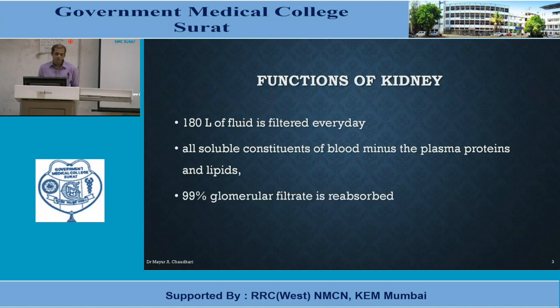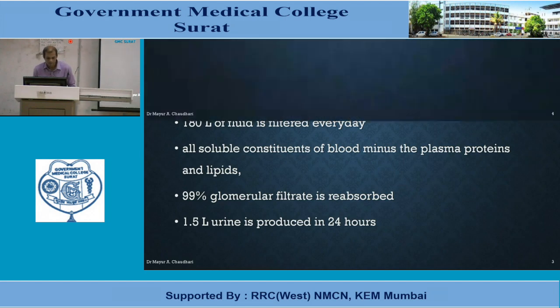Out of this 180 liters of fluid, 99% of the glomerular filtrate is reabsorbed, and only 1.5 liters of urine is produced within 24 hours. So the majority of fluid and filtrate is reabsorbed by the kidney.